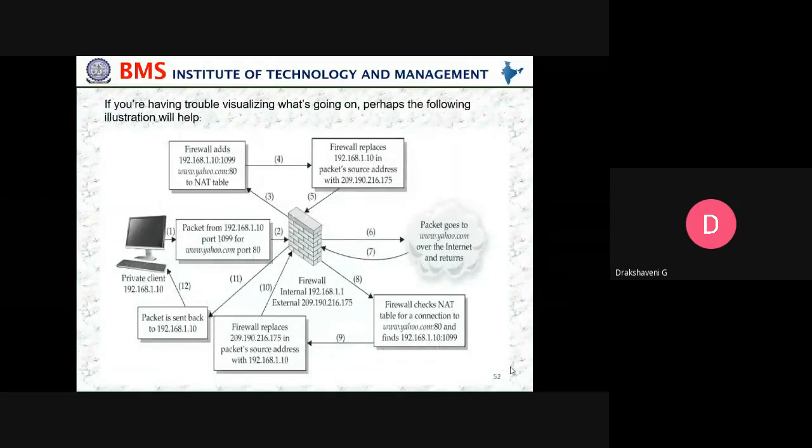If you are having trouble visualizing what's going on, perhaps the following illustration will help you. So how the information is being sent from the system to the server and back to the system with the intervention of the firewall.